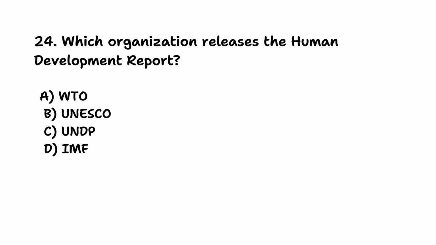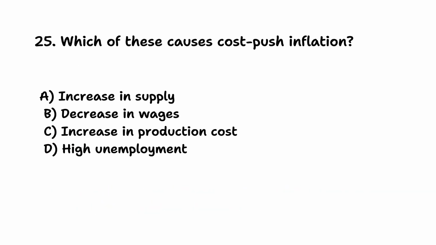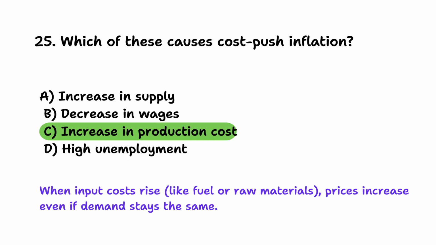Which organization releases the Human Development Report? UNDP. The Human Development Report ranks countries based on education, health, and income indicators. Which of these causes cost-push inflation? Increase in production cost. When input costs rise, like fuel and raw materials, prices increase even if demand stays the same.